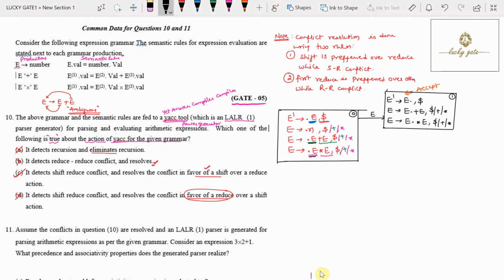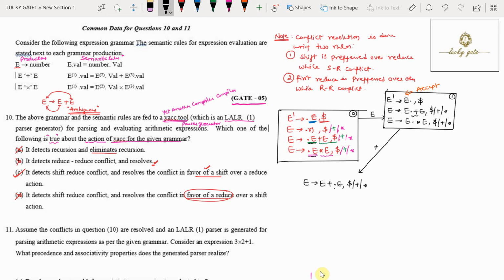And because no conflicts, we have to move dot further one position right to verify for conflicts. Now look, here I am writing some other possibilities. That is, we move dot one position to the right with respect to plus. Our LR(1) items will be E tends to E plus dot E, lookahead is dollar, plus and star.